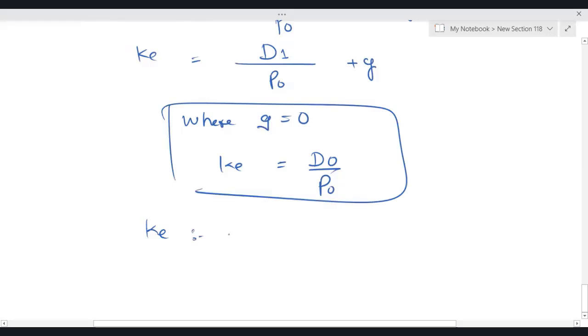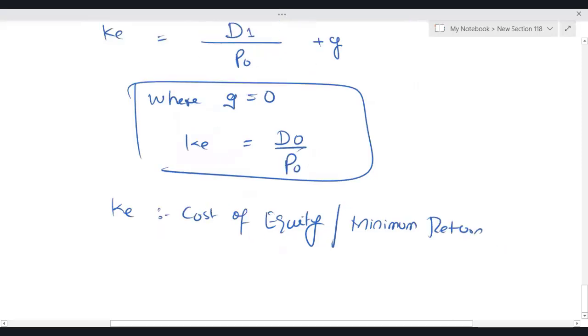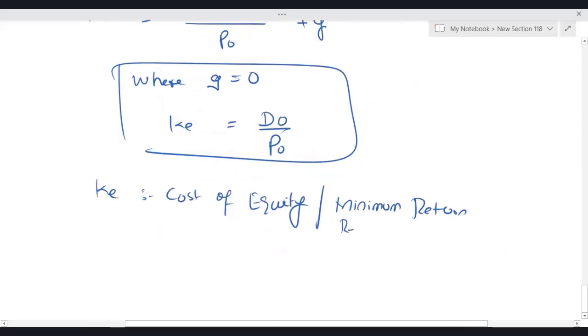We know that KE is the cost of equity. Another interpretation is the minimum return required by the equity holders.